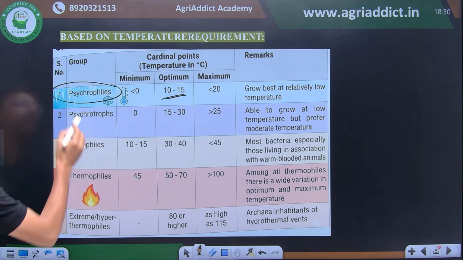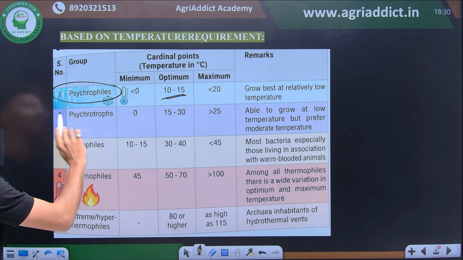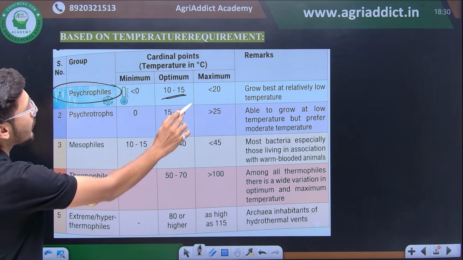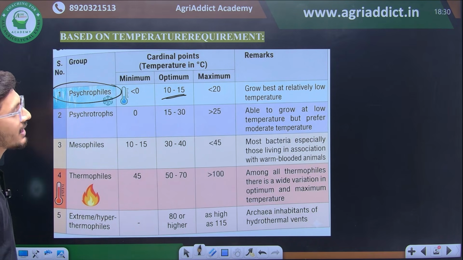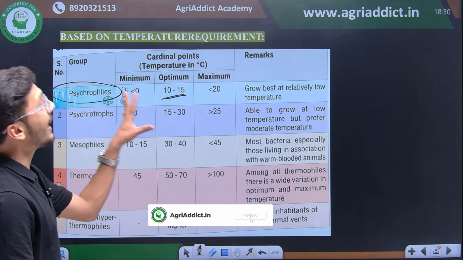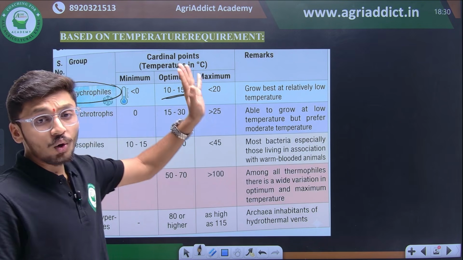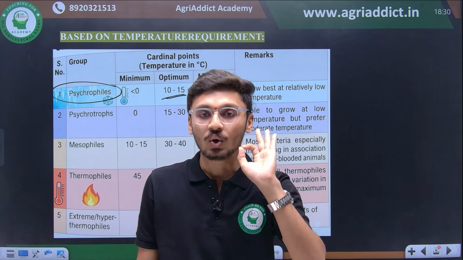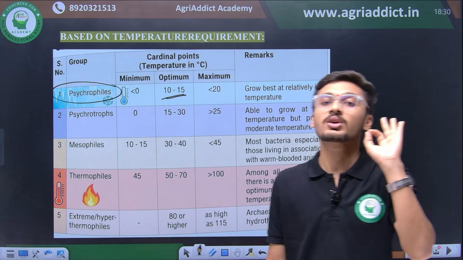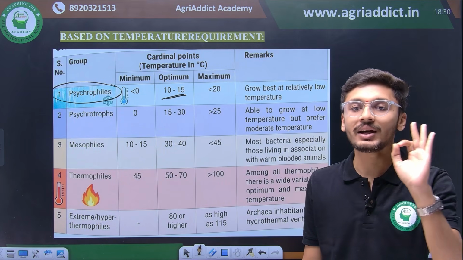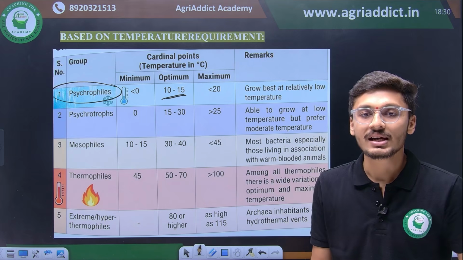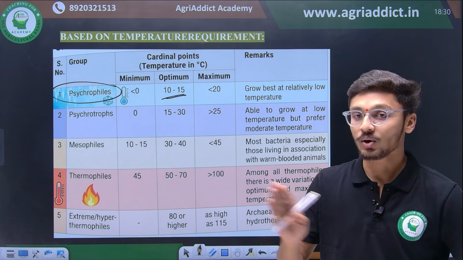So do not forget, psychrophiles are the organisms which have a temperature minimum requirement, optimum temperature requirement of 10 to 15 degrees Celsius, but their maximum temperature requirement is less than 20. They grow relatively best at low temperatures. Any organism which grows below 20 degrees Celsius is regarded as psychrophiles. Then there are psychrotrophs.